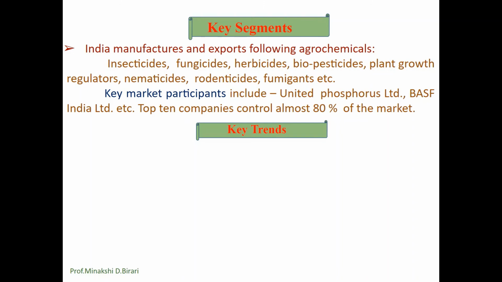Top 10 companies control almost 80% of the market. Some important manufacturer companies in India are United Phosphorus Limited, Bayer Crop Science Limited, Rallis India Limited, Gharda Chemicals Limited, Syngenta India Limited, etc.